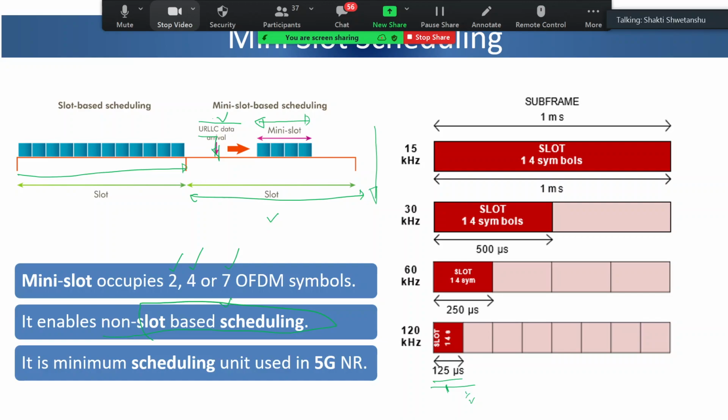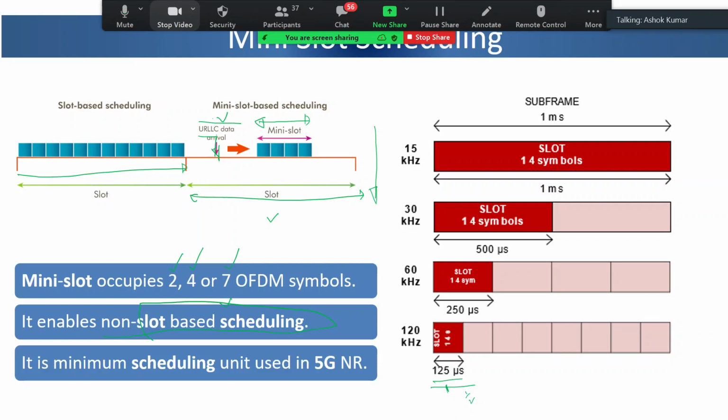So just while allocating this mini slot on the ongoing slot-based scheduling, won't there be any data or symbol loss for the ongoing allocation? The way they have designed it, there will not be data loss, but your synchronization requirement is very high.